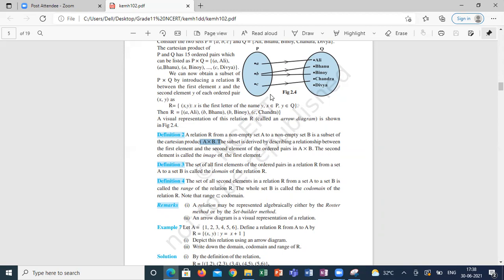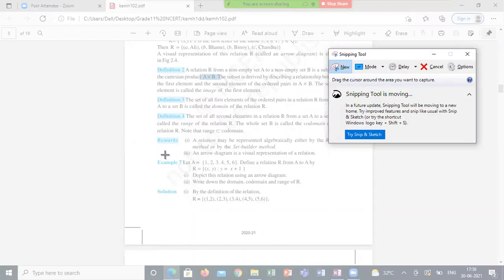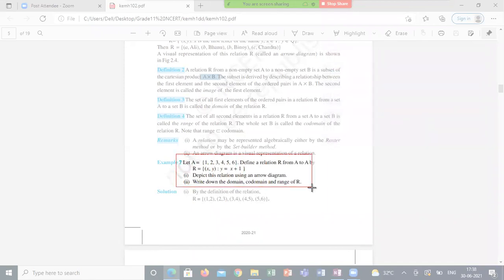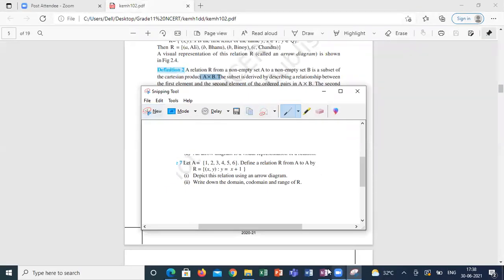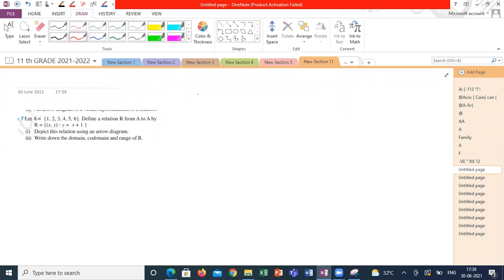I'm taking this example to explain the set builder form. They may express it in roster form also, and an arrow diagram as visual representation. An arrow diagram is not always possible. Suppose I want to explain real numbers to real numbers, with infinite elements, or a set having 100 elements and 200 elements, it is not possible to represent those relations. That's the reason we always use the set builder form. Even roster form we won't use.